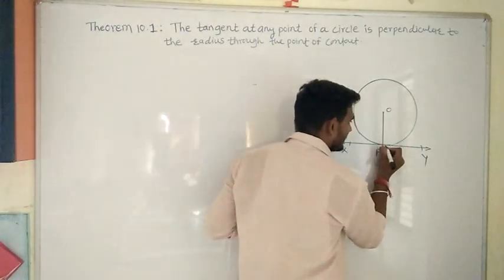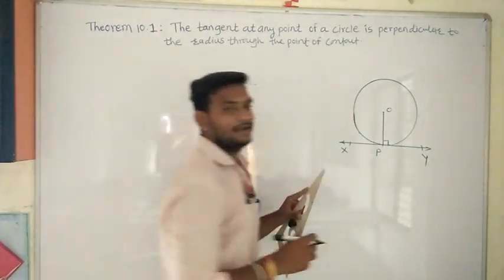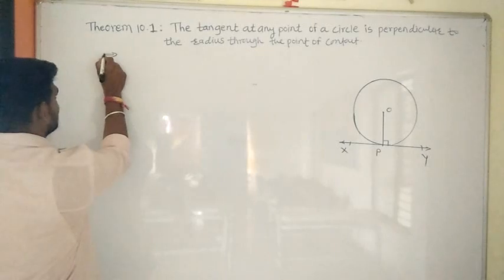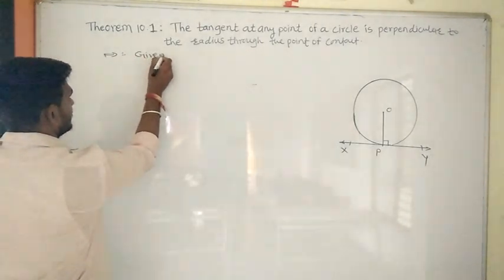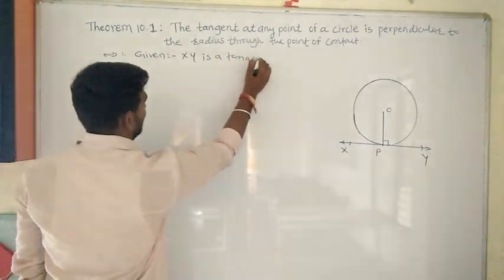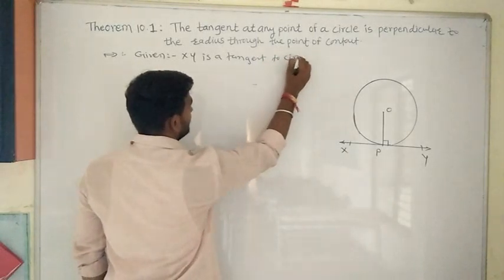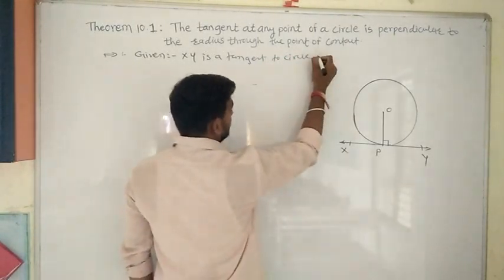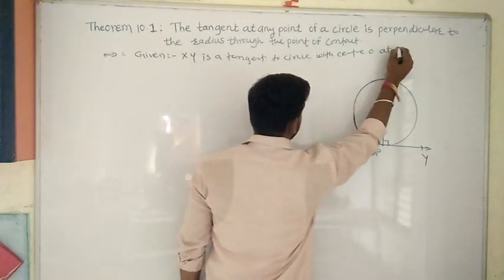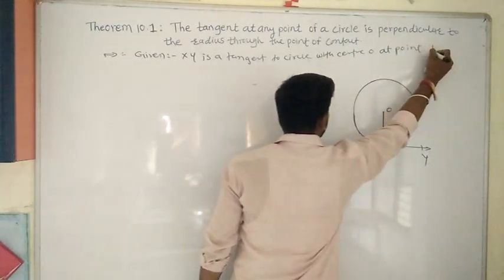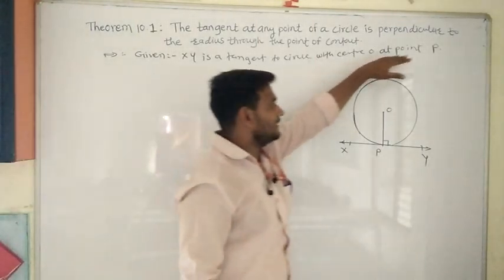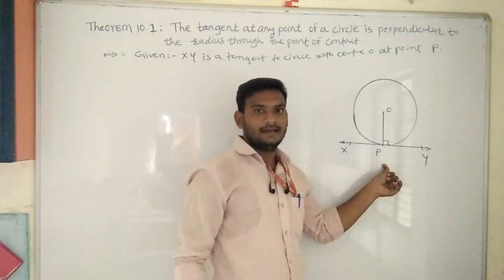Now we have to prove that the angle between the radius and the tangent is 90 degrees. Let us see how to prove it. First we consider what is given. Given: XY is a tangent to a circle with center O at point P. XY is a tangent at point P.